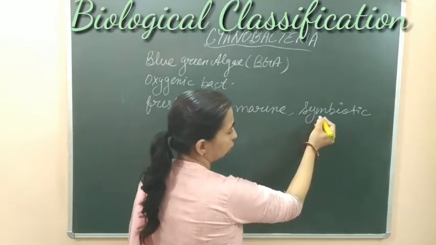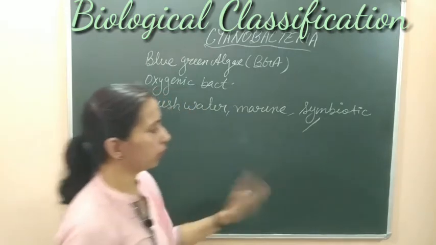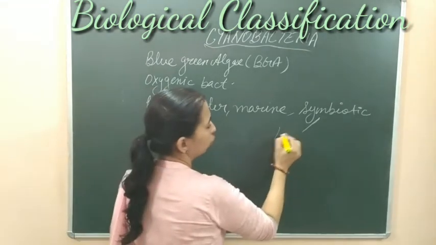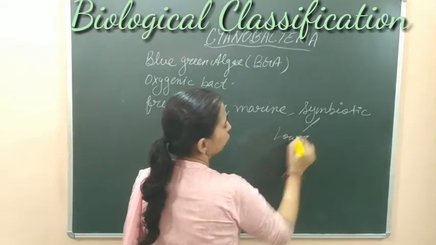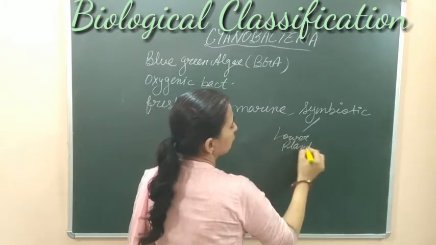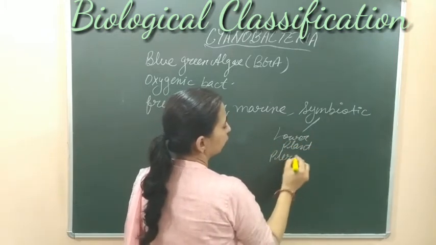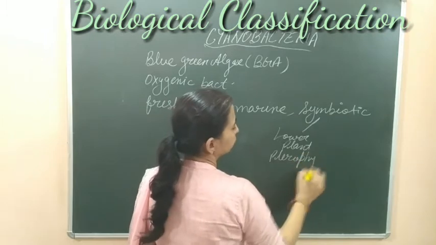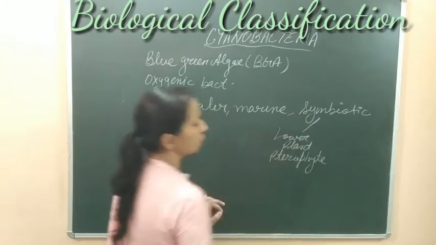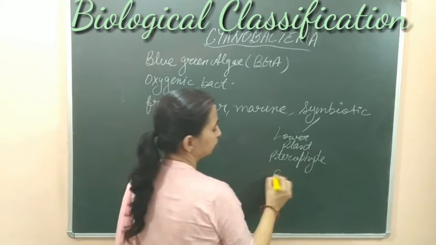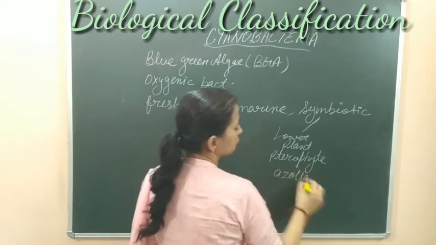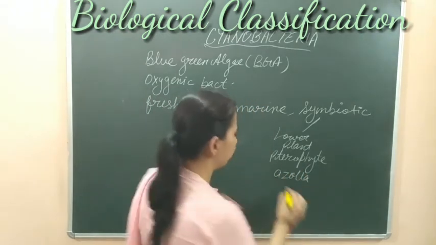So they can be found in symbiotic association with lower plants. In the case of lower plants, we can take the example of pteridophytes, where they show symbiotic association with Azolla. This is the symbiotic association of Azolla and Anabaena.